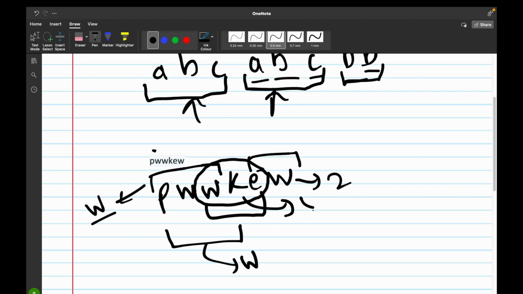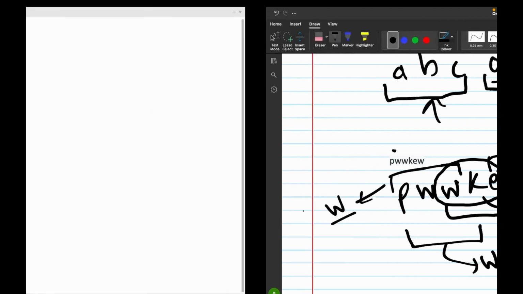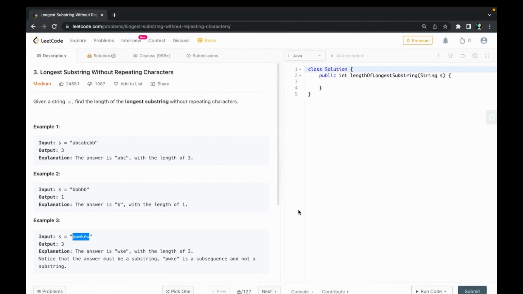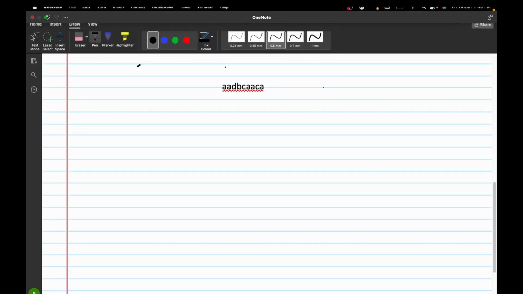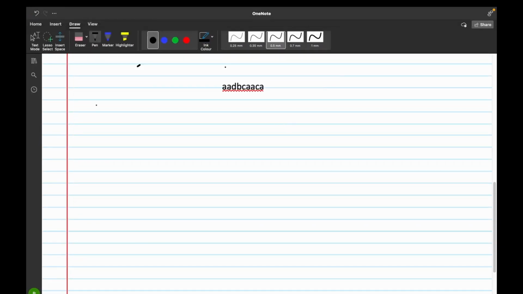So I hope it is clear. Now let's come to how we would actually solve this problem. In order to solve this problem, we would use a set. How? Now let's see through the example of this test case.